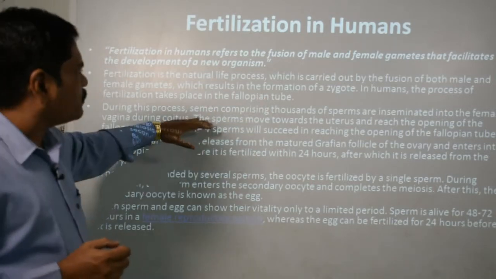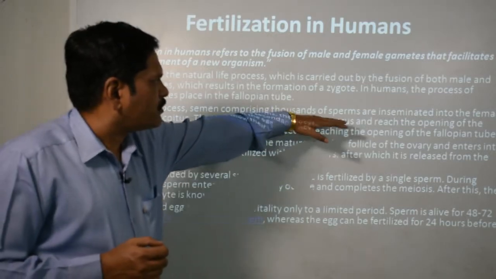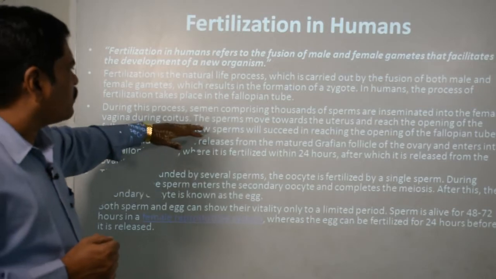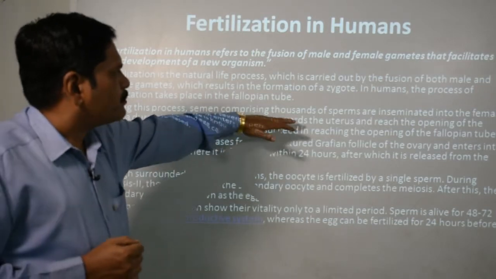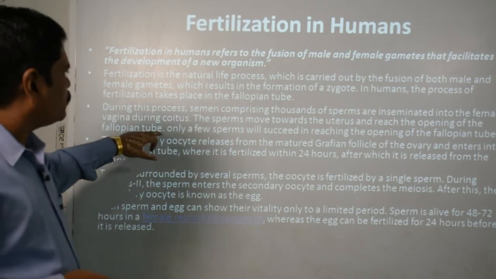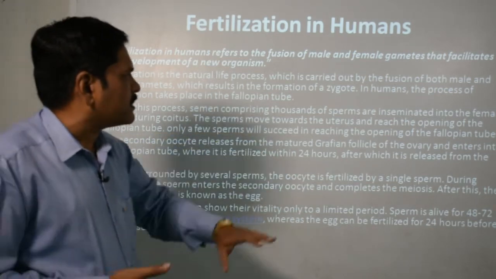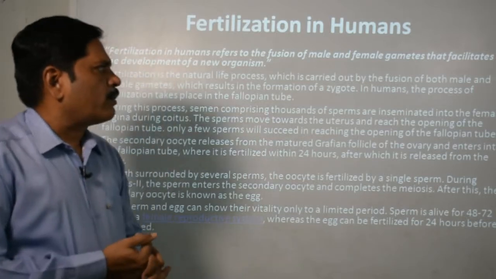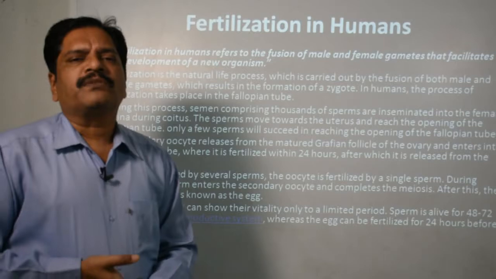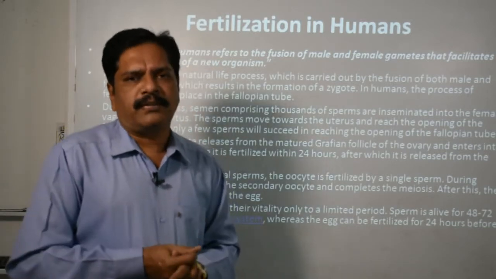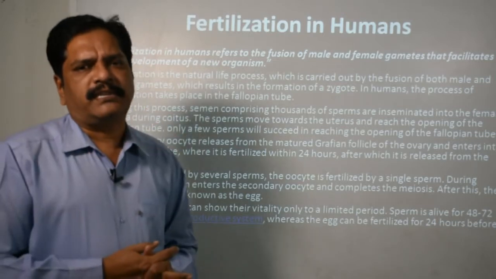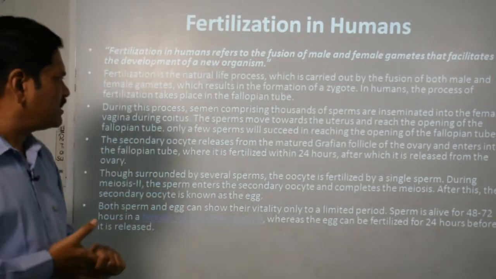Now during this process, semen comprising thousands of sperms is inseminated into the female vagina during coitus, and the sperms move toward the uterus and reach the opening of the fallopian tube. Only a few sperms succeed in reaching it. Millions of sperms are released in the female's vagina, but hardly hundreds to thousands reach the fallopian tube, their destination.